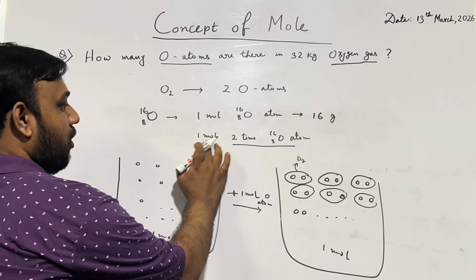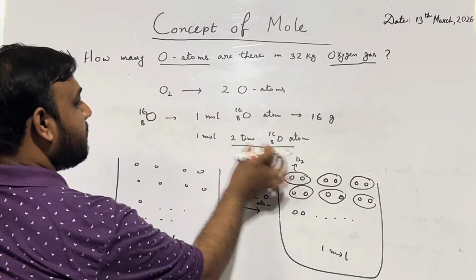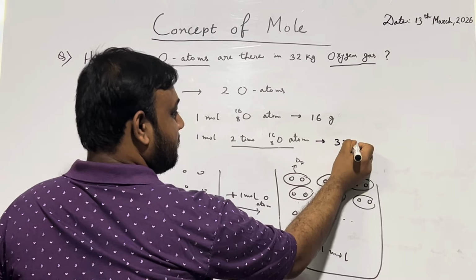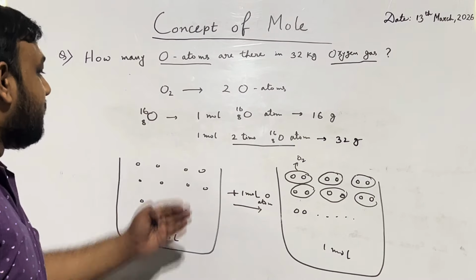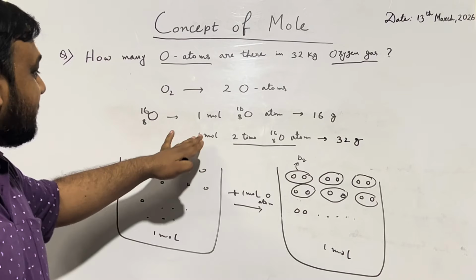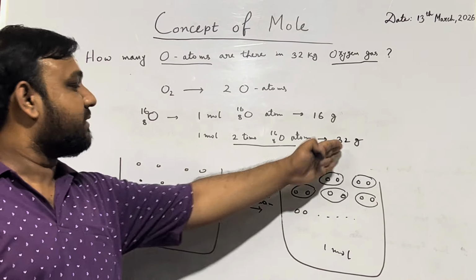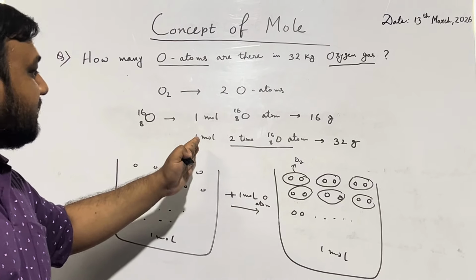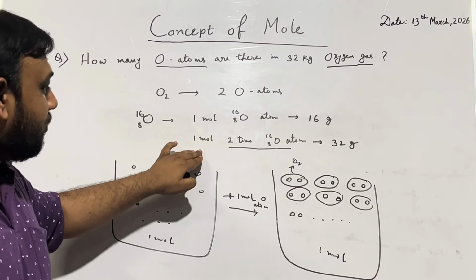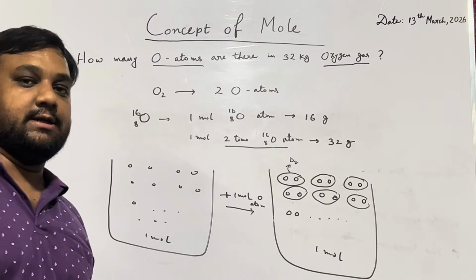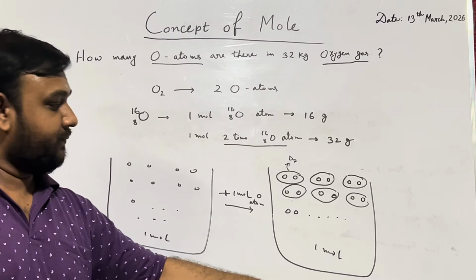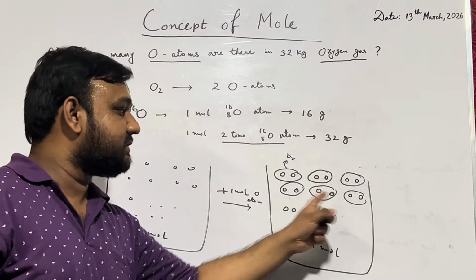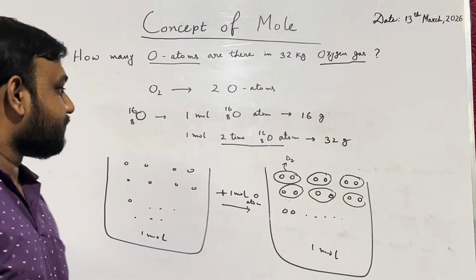Now 1 mole of 2 times of oxygen atom, means we double it, is giving 32 gram. Obviously, or we can also say that 2 mole oxygen atom can give 32 gram: 1 mole gives 16 gram, 2 mole gives 32 gram. But instead of doing that, we did a clever trick, that 1 mole, but oxygen atom we doubled it, like a pair. So amount is 1 mole, because mole is a number. So each capsule is up to 1 mole.